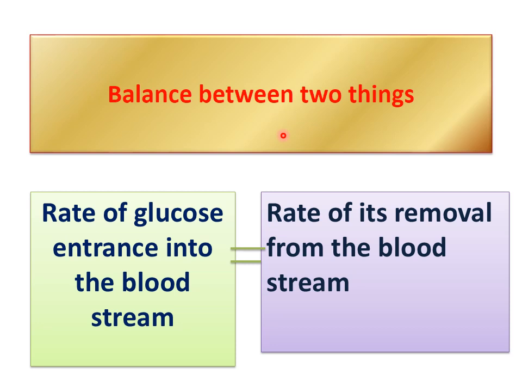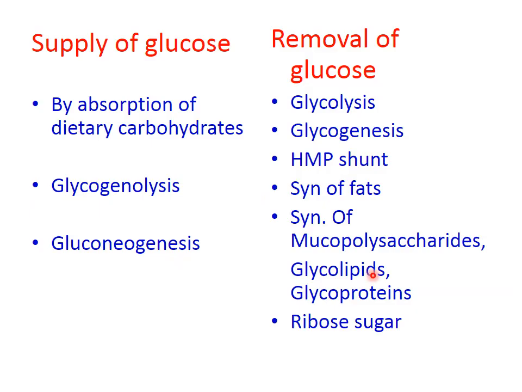So how is glucose homeostasis maintained? The rate of glucose entering into the blood should always be equal to the rate of removal from the blood.